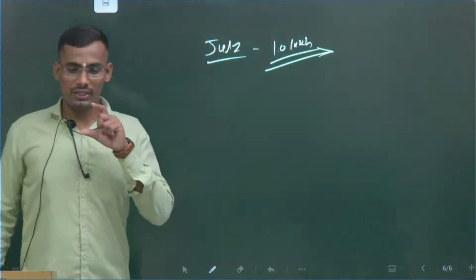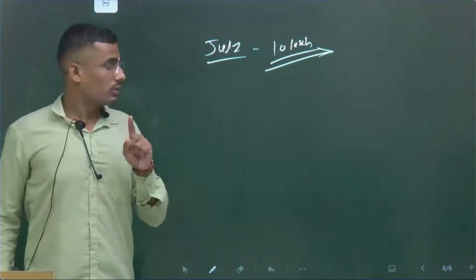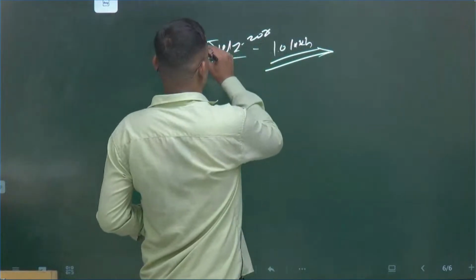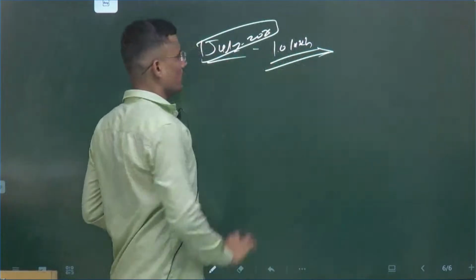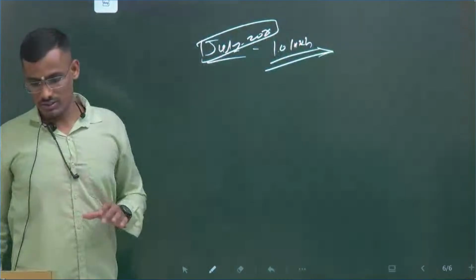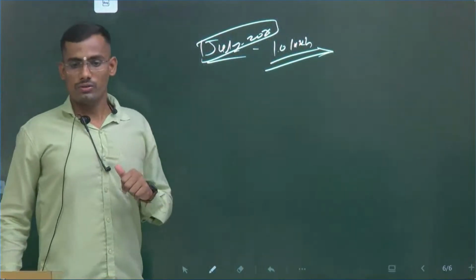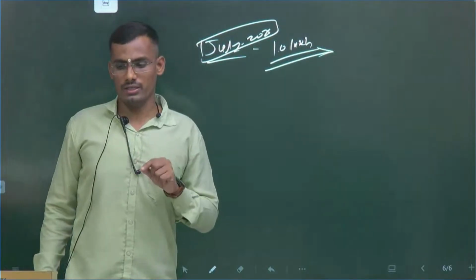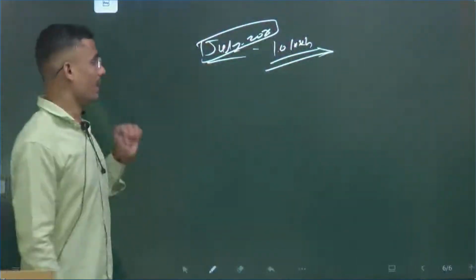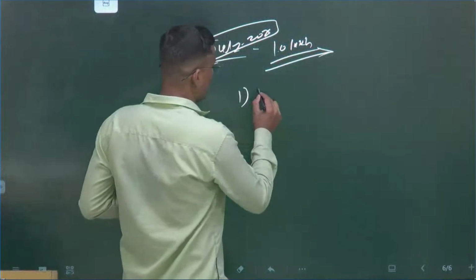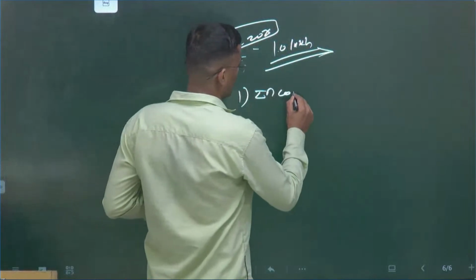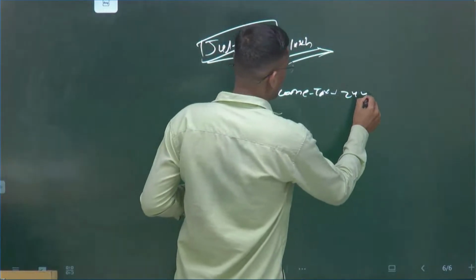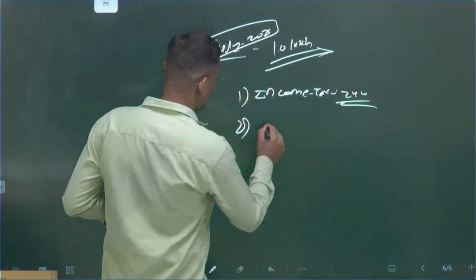And in April 2025, there was 1.20 lakh crore, which was the highest. GST is the third largest contributor. First is income tax, 24%, this number might change but the sequence is the same.